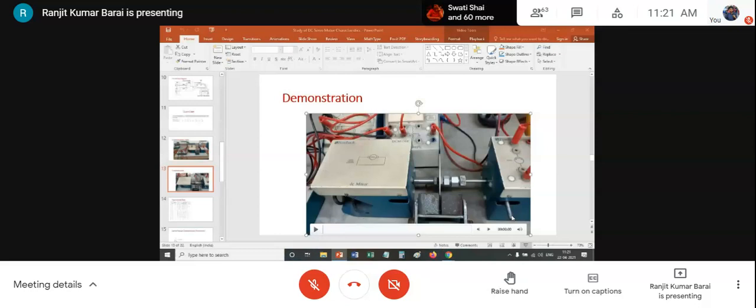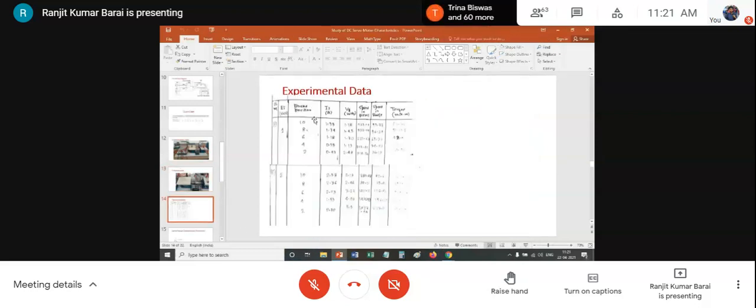Anyway, the pattern is this. Say brake position 10, input voltage is 1 volt, armature current 1.55, tacho voltage is 1.1. Now you have moved the brake position to 8. That means some load is withdrawn. So armature current has gone down and the tacho voltage has increased.